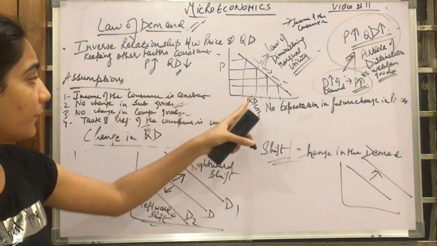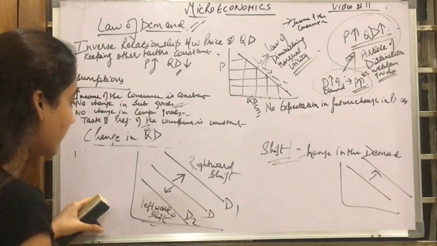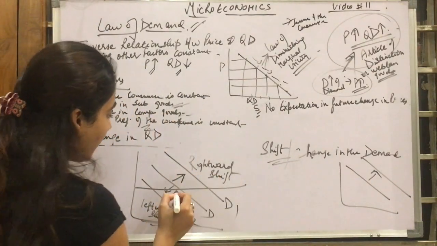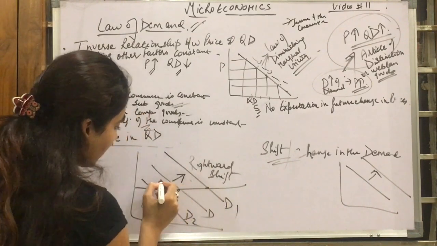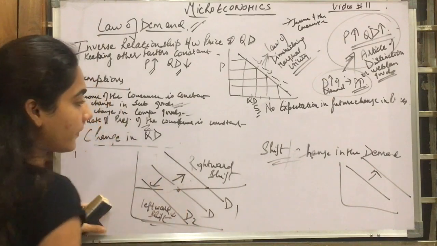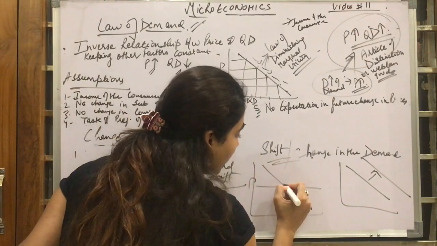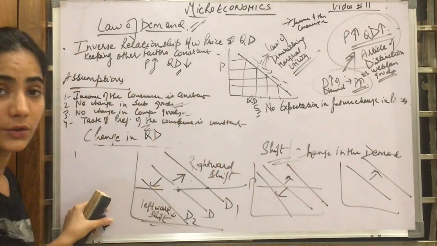Any one factor is changing, whereas the price is constant under this, and only the demand is changing. So the price is constant at P, and only the demand is changing. I hope you understood this.